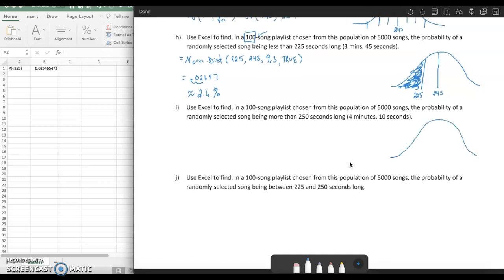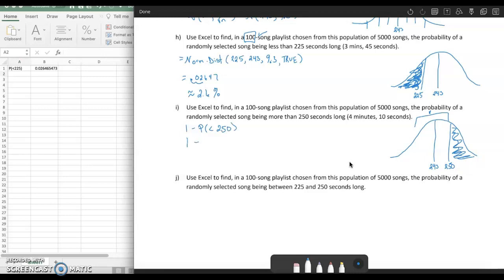So again, if we visualize what we're looking for here, there's 243. 250 is over here somewhere, and we want the probability of being greater than that. In Excel, we can only find the less than probabilities, so we're going to have to find this probability over here, the less than, and subtract it from 1. So we need to do 1 minus the probability of actually being less than 250 seconds.